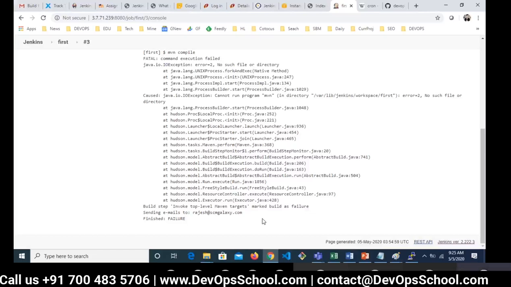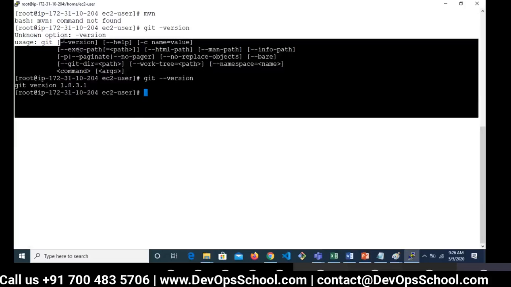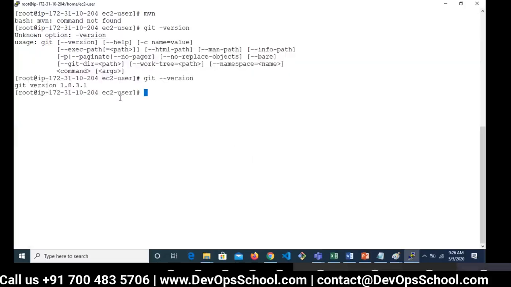So who has sent it? Basically Jenkins called the inbuilt mail-enabled tool sendmail, which is in my EC2 instance, because this instance is in a public domain, and this machine can be used to send an email.